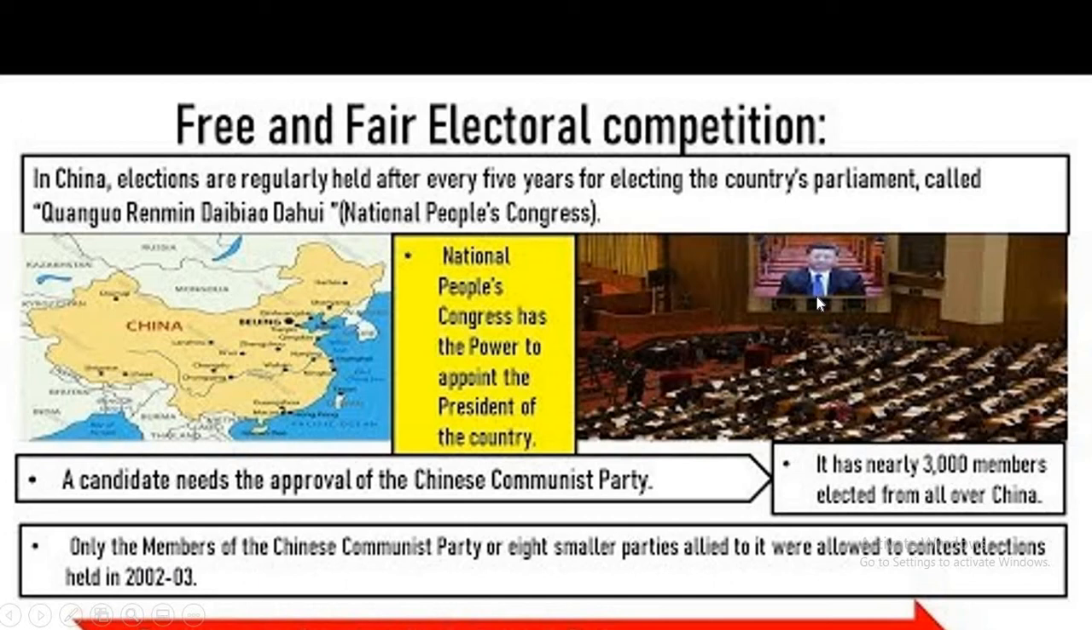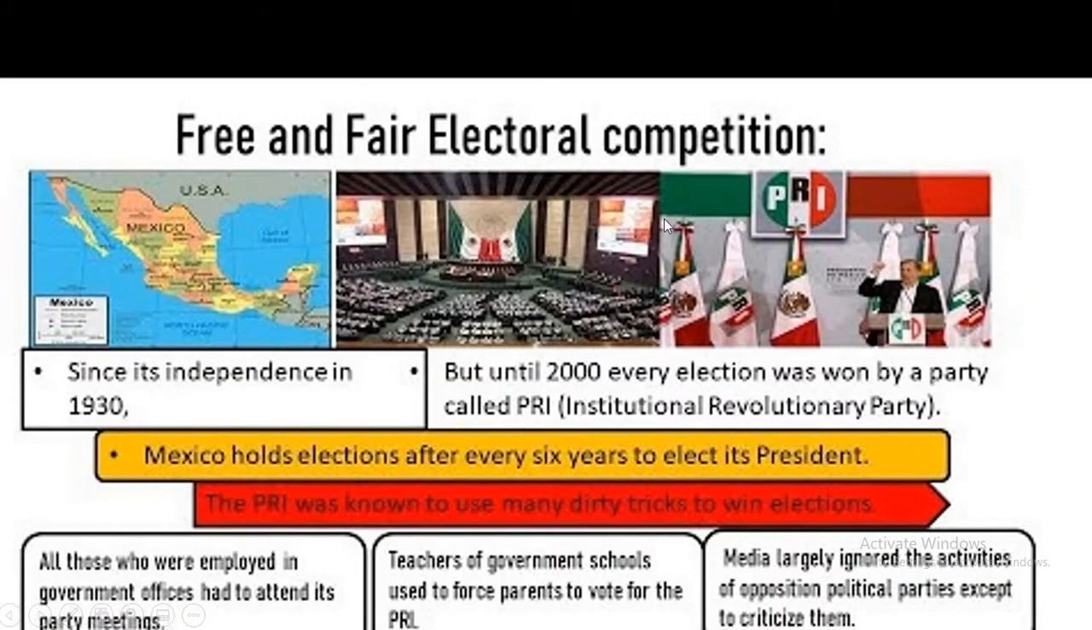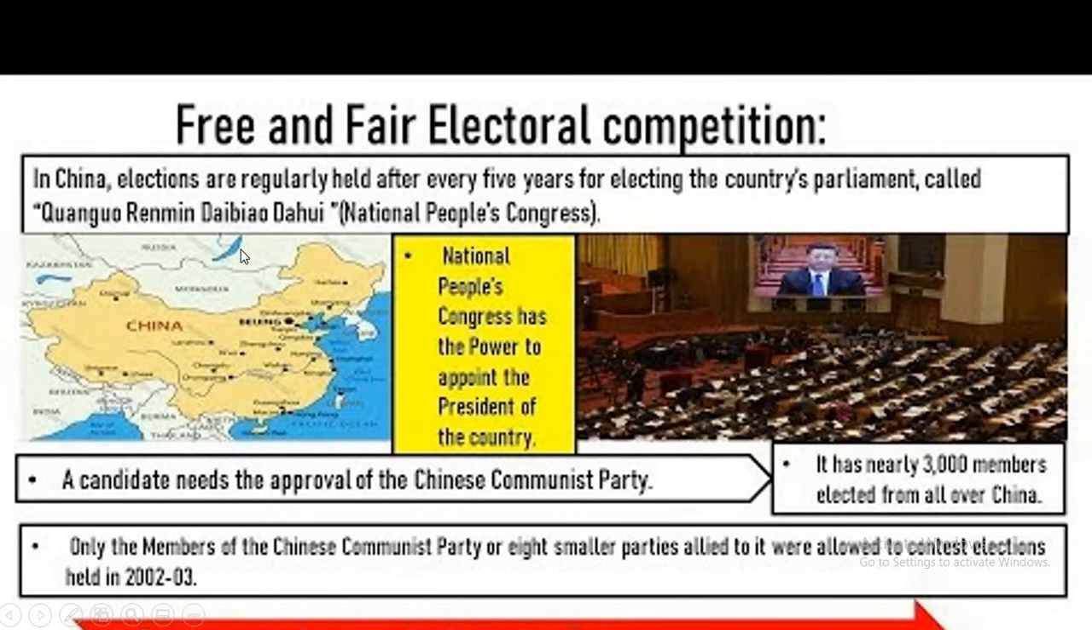So another country we can say has free and fair electoral competitions. These are a few examples. In China, elections are regularly held every 5 years for electing the country's parliament, called the Kuango Renmin Duhai, that is the National People's Congress. The National People's Congress has the power to appoint the president of this country, China.